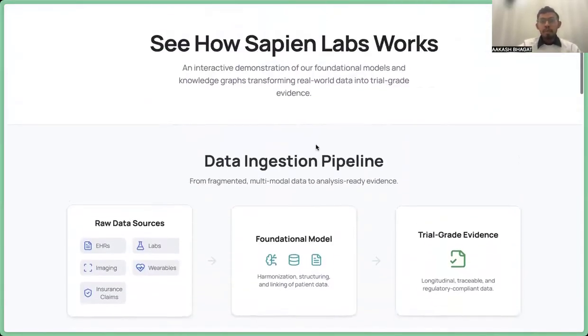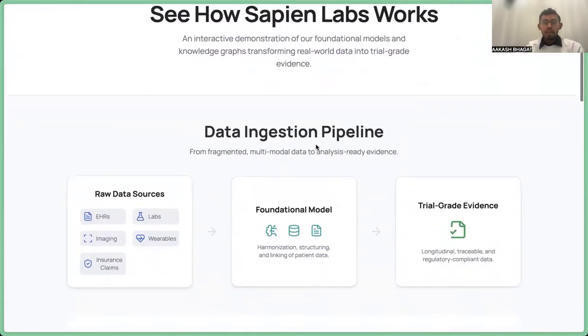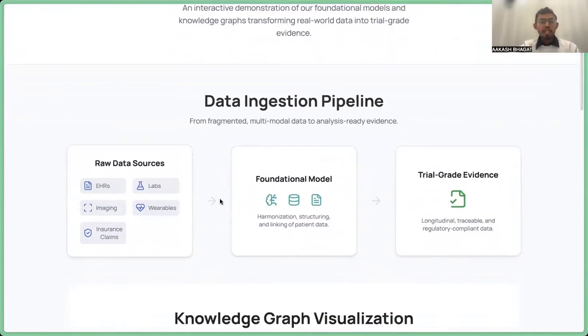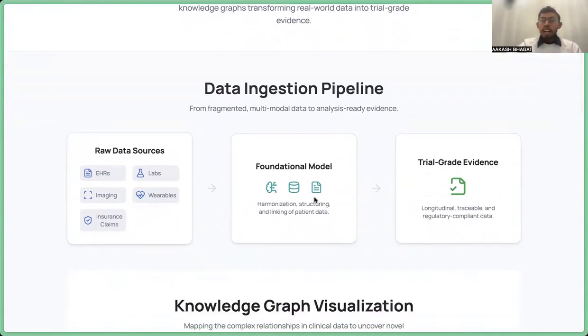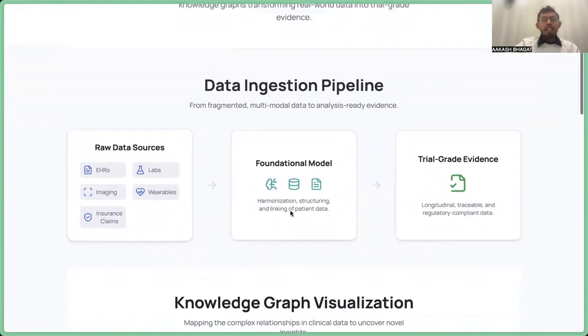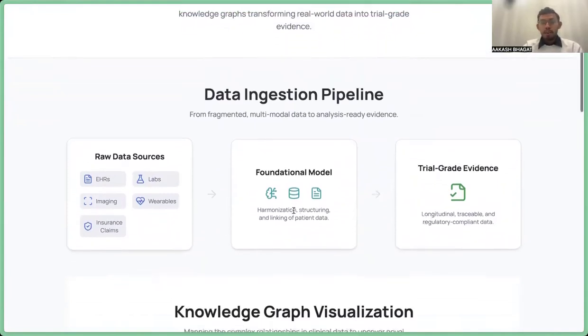The biggest problem with how data is ingested right now is that it comes from raw data sources: EHR, labs, imaging, variables, and insurance claims. We take the data, put it into our model, which is basically based on GPT-4 and Llama 4, and then we try to convert it into trial-grade evidence. Now, you might wonder why anyone else won't do it.